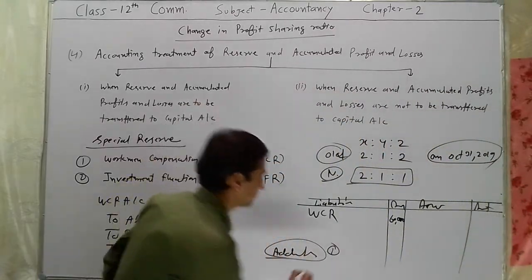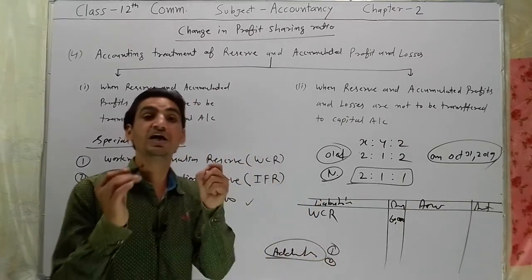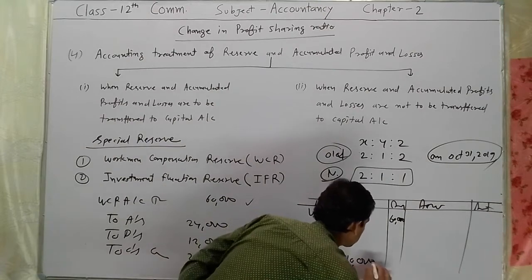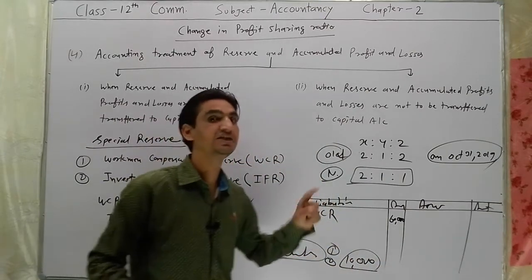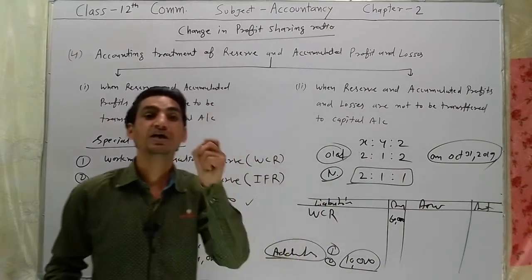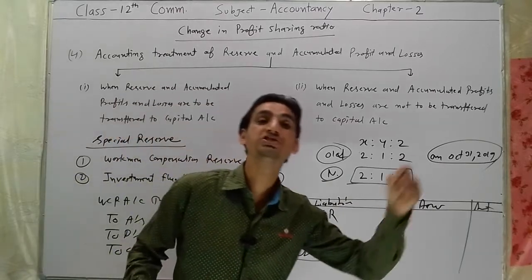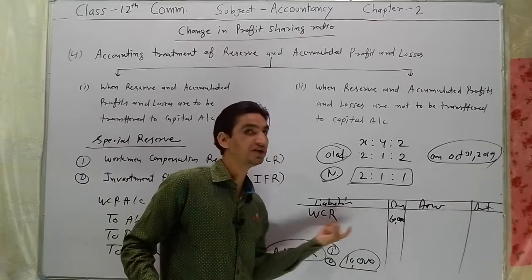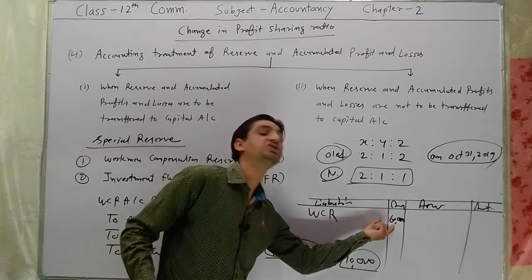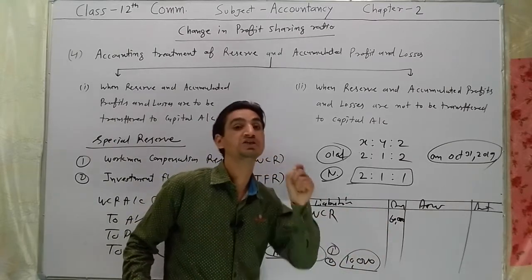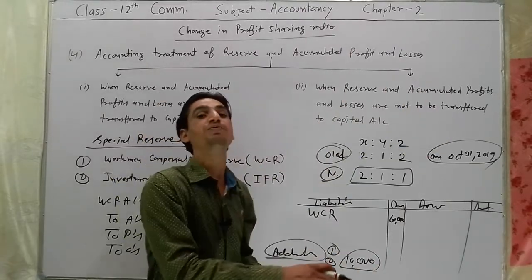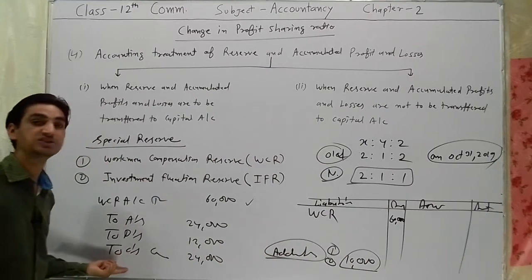Second, if a claim amount of rupees 10,000 is to be paid, as additional information you have given, claim is to be paid rupees 10,000. We have balance rupees 60,000 in WCR. Out of 60,000, we have to pay rupees 10,000 to employees as claim, and the remaining 50,000 will be transferred to partners capital.